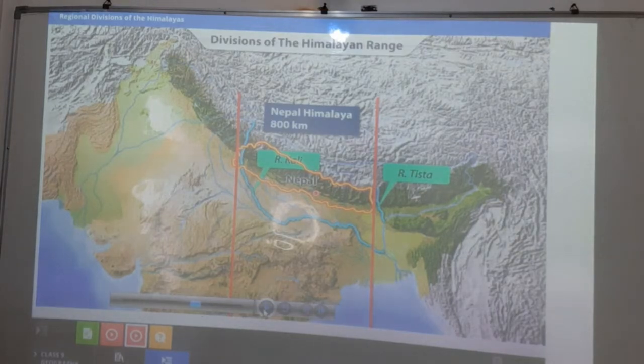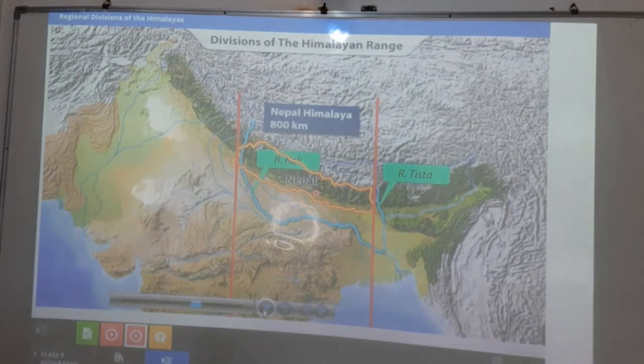Students, you have to note down all the different divisions of the Himalaya, okay? And from this chapter, the location of rivers or the different mountains, that kind of map work can come in the exam. So you have to note this down very carefully.